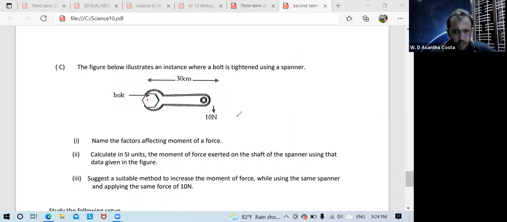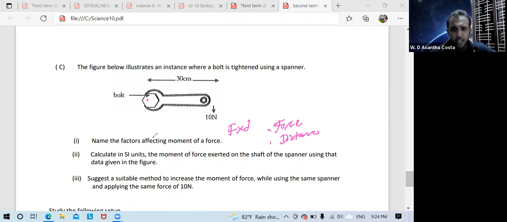You know, moment of force means F into D, that means force and distance. Simply you can write force and distance, or you can write point of application of force and perpendicular distance. Anyway, the short answer is force and distance.